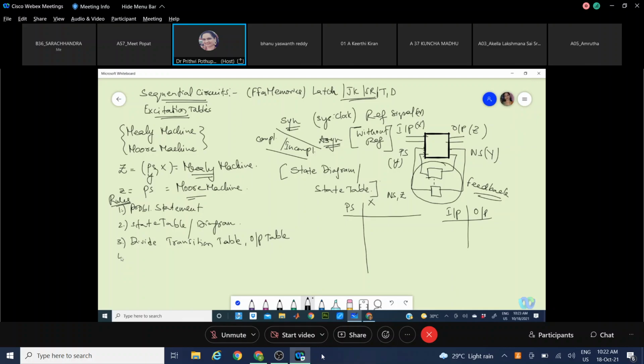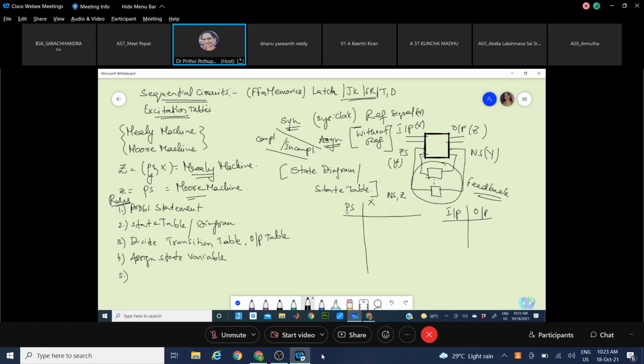Then assign state variables. Just make a note of these points. Then we'll take up one point by point for a specific design.